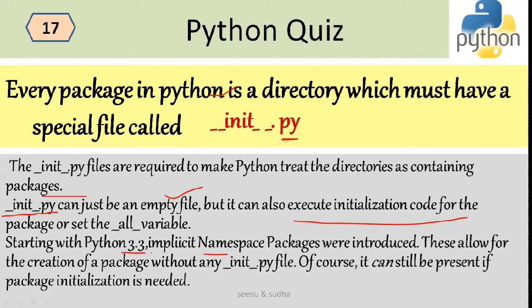And starting with Python 3.3, implicit namespace packages were introduced, so you needn't give an __init__.py file inside your packages. But if you're working with versions before Python 3.3, it is mandatory that you give this __init__.py file. After 3.3, you don't require it. But if you have special initializations to be done, then you can still use it. Of course, it can still be present if package initialization is needed.